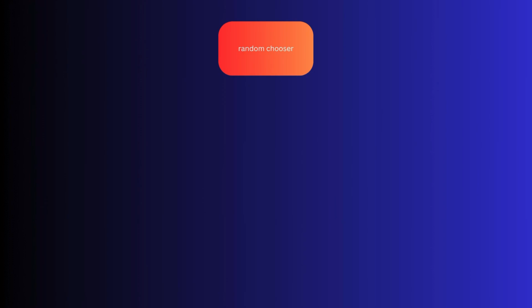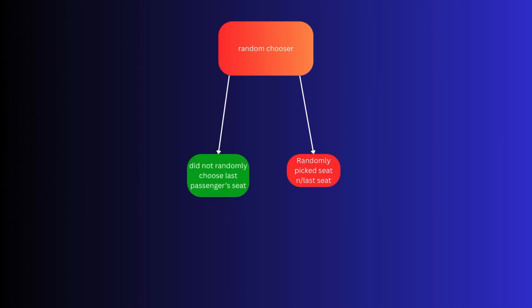Let's visualize this problem. So we start with the random chooser. This might be passenger 1, this might be passenger K, any other passenger. The only thing you need to worry about is, are they going to randomly pick the last passenger's seat, or are they going to pick any other passenger's seat? So if they picked the last passenger's seat, then the last passenger will not get their seat, so the game is over. That's one part of the probability.